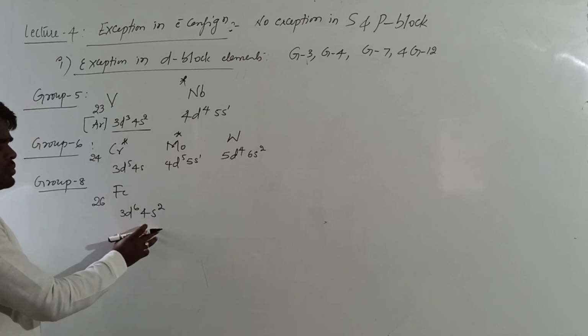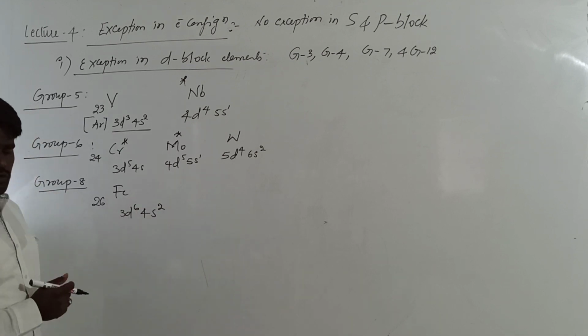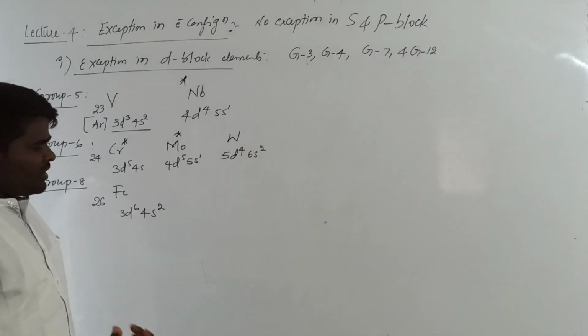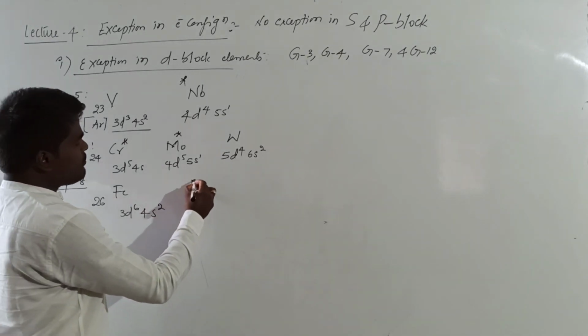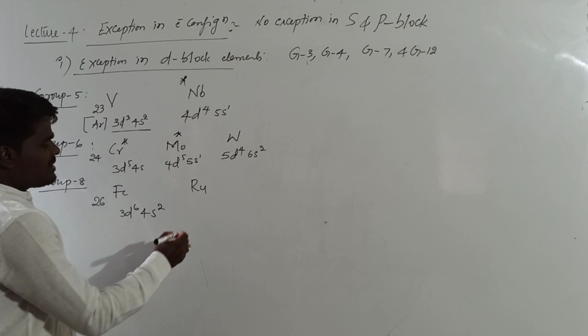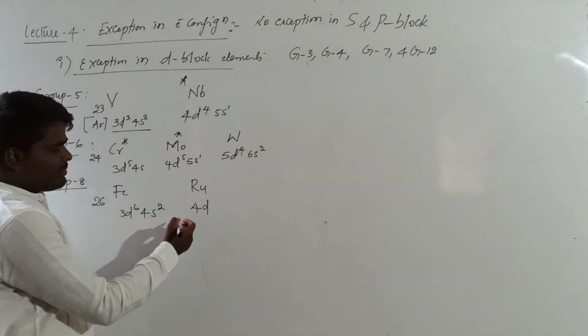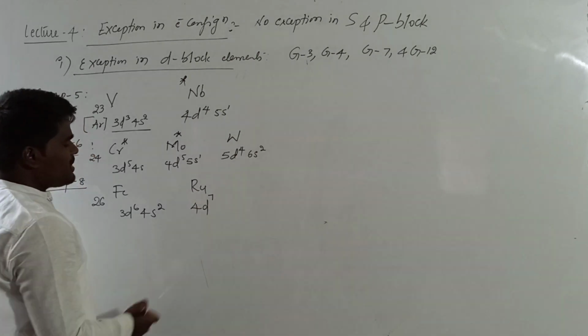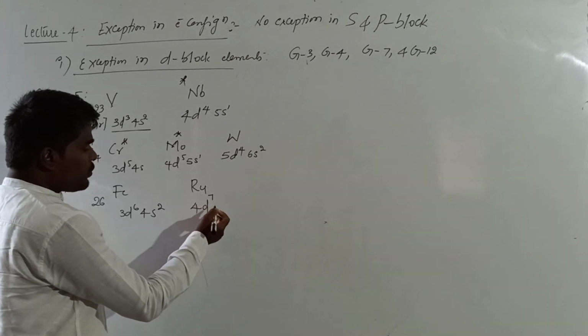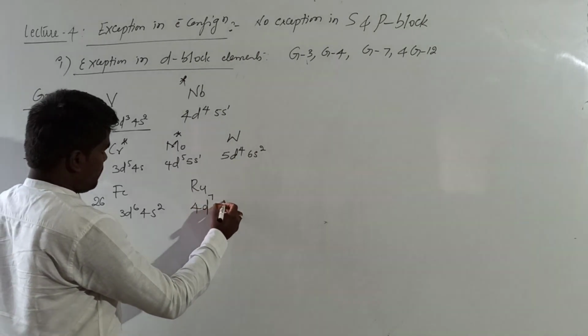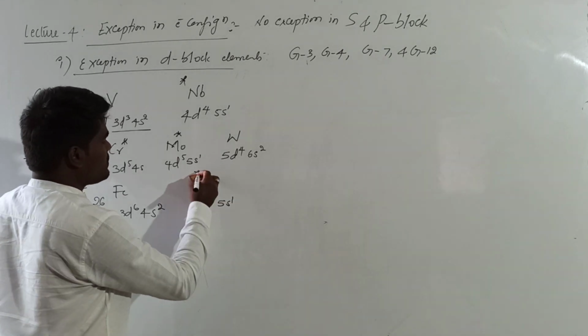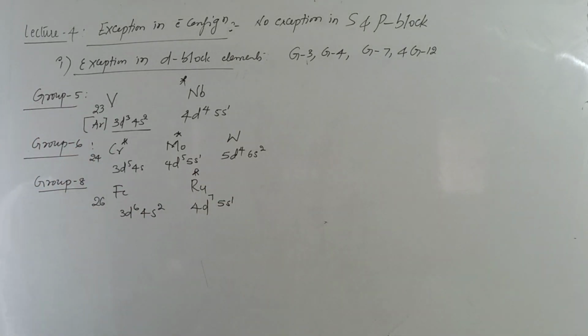This is the usual valence electronic configuration of this group. It is obeying the valence electronic configuration of the group. But when it comes to ruthenium, it is expected to have 4d6 and 5s2, but it is found to have 4d7 and 5s1. This is the exception in group 8.